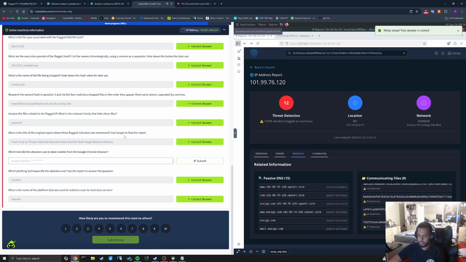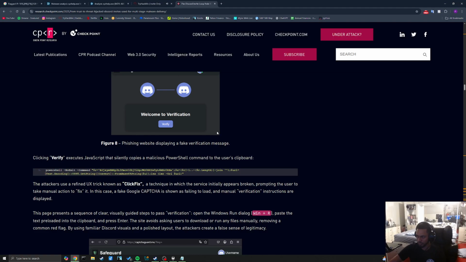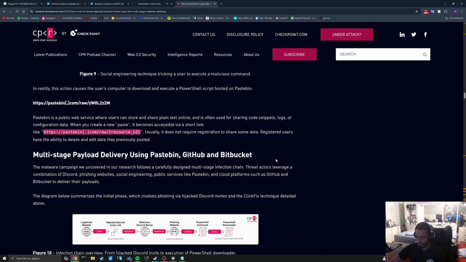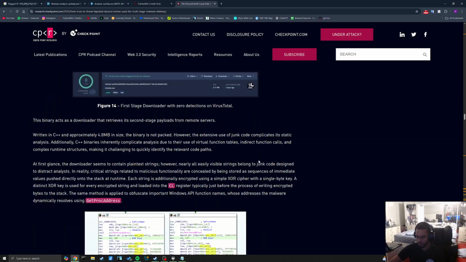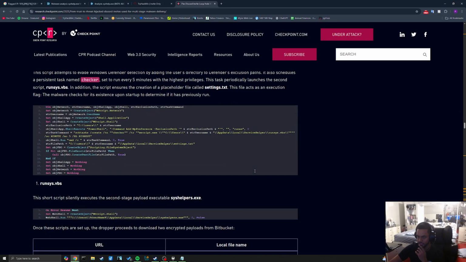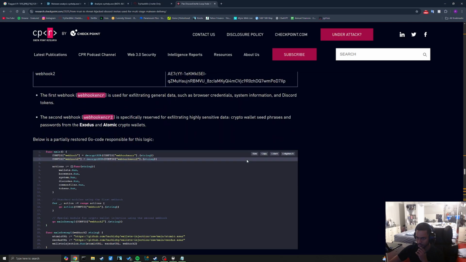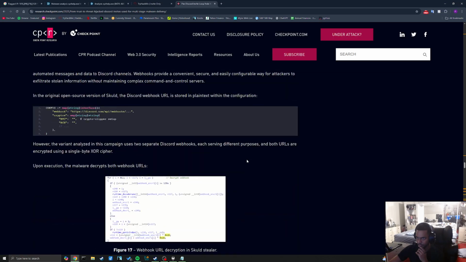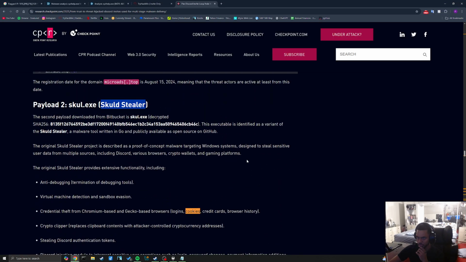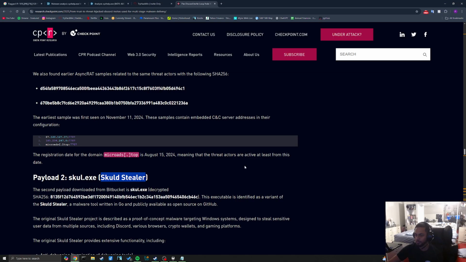What tool did attackers use to steal cookies from the Google Chrome browser? What tool? I feel like it was that skull.exe, but maybe I should see what skull.exe did. Did I go too far? Written in Go. Proof of concept.